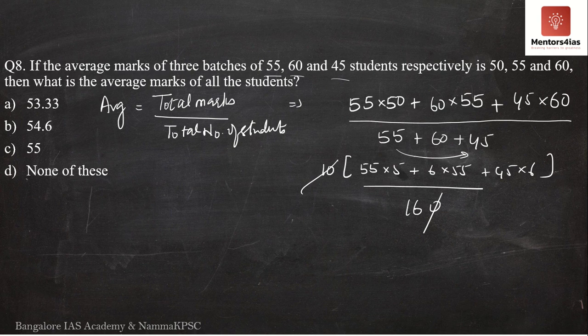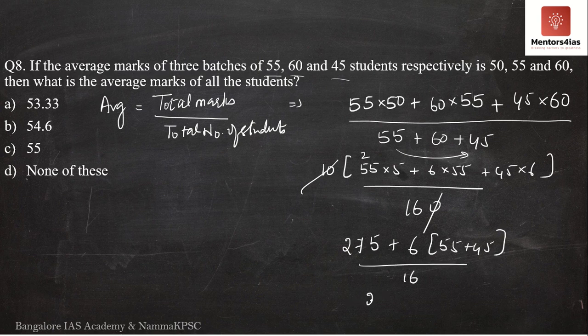Now obviously we can take 5 common out, but there is no use of taking 5 common out over here. So now it is necessary that we multiply the entire thing over here. So 5 fives are 25, 5 fives are 25 plus 2, 275. This is 275. Plus I am going to take 6 common out. We have 55 plus 45, which is 100. The whole thing divided by 16.